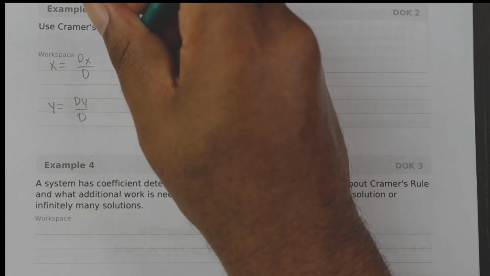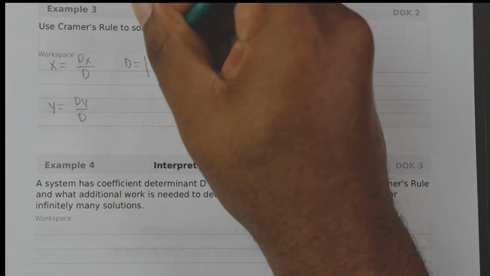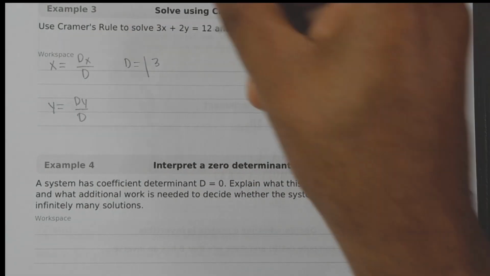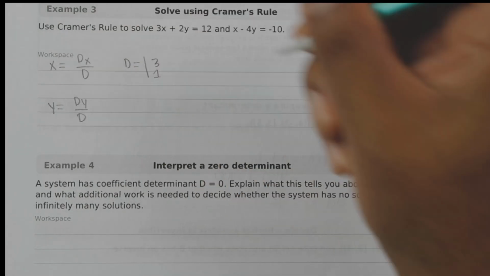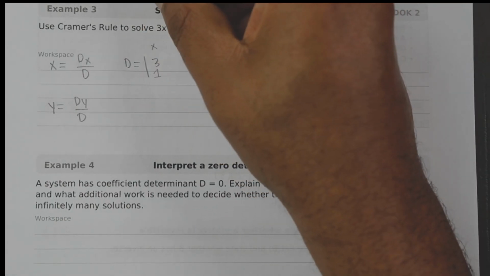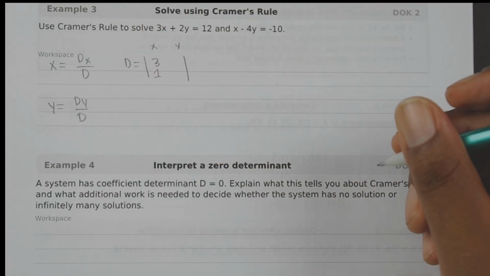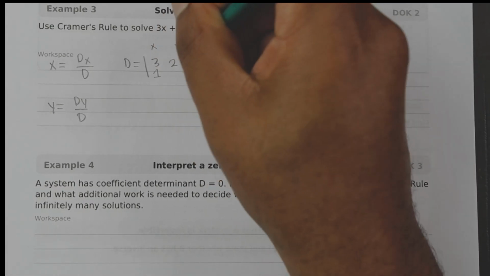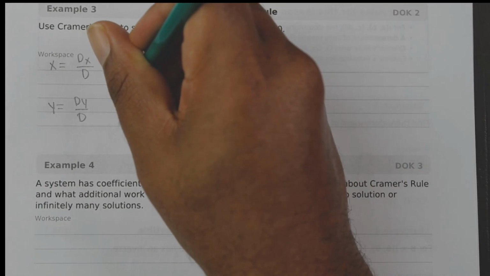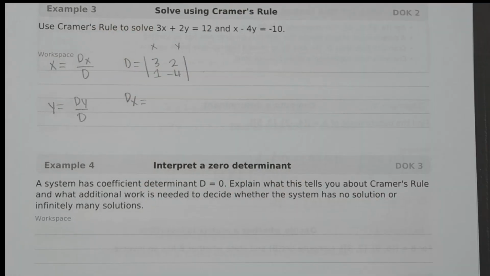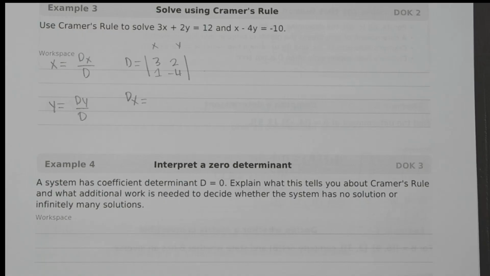Okay. So d is, in this case, 3, 1, right? Because that's x, and y would be 2, -4. And then we need to find dx.